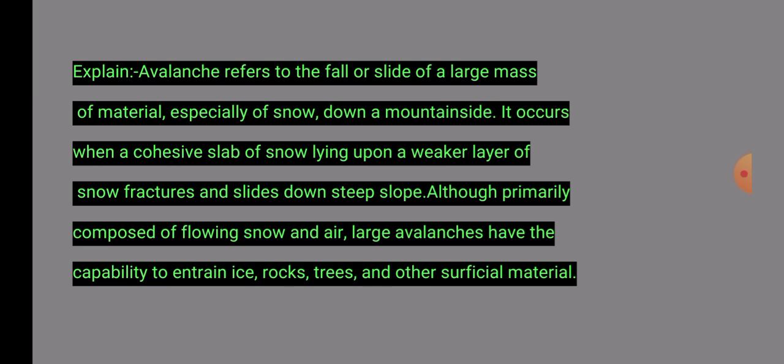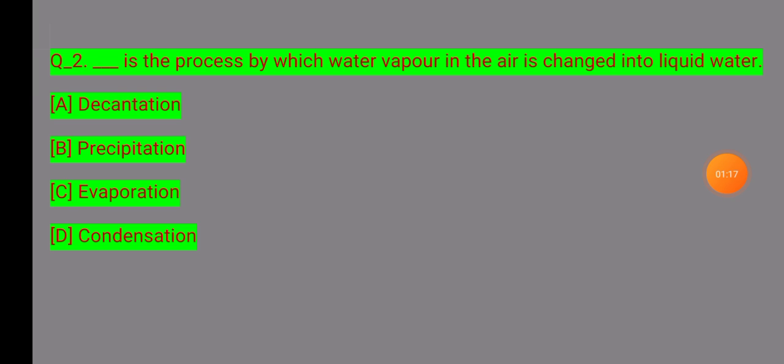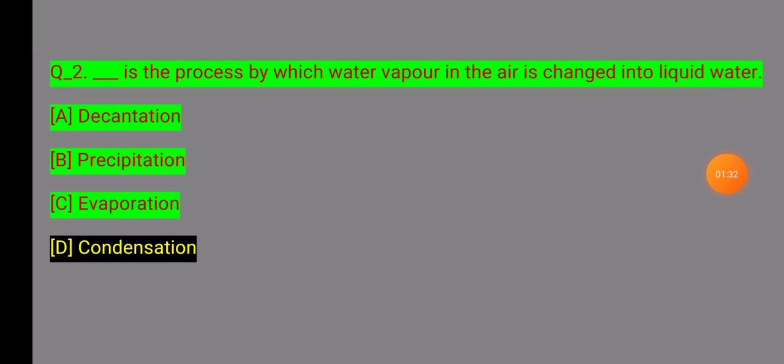Next question. Number 2 question, what does it say? Dash is the process by which water vapor in the air is changed into liquid water. Which one of these four options will it be? Number D, condensation. This is the process by which water vapor in the air is changed into liquid water.